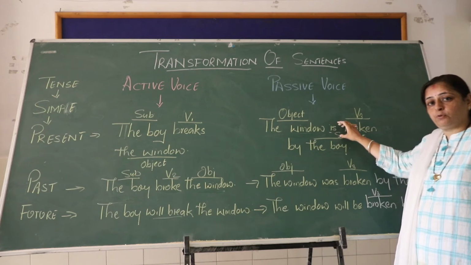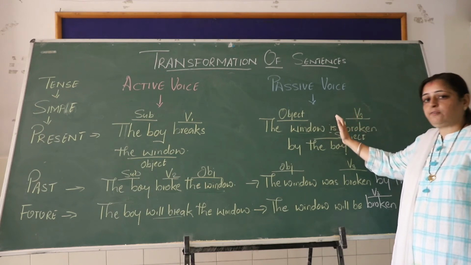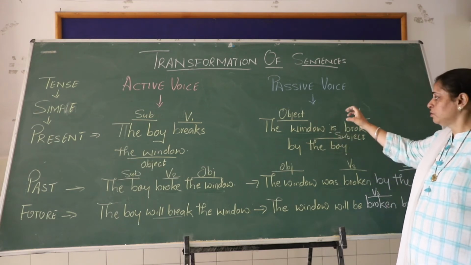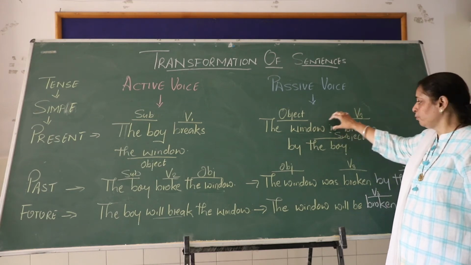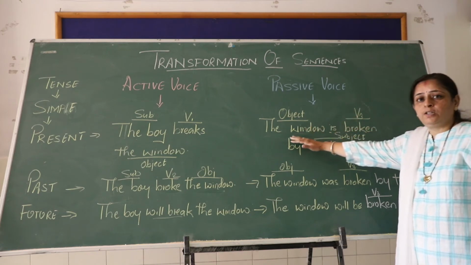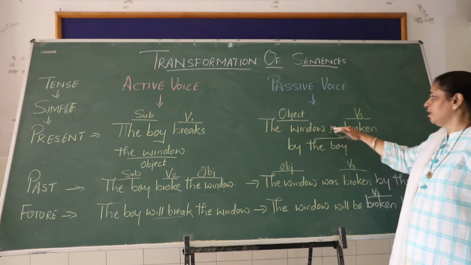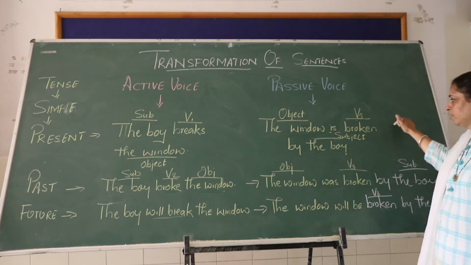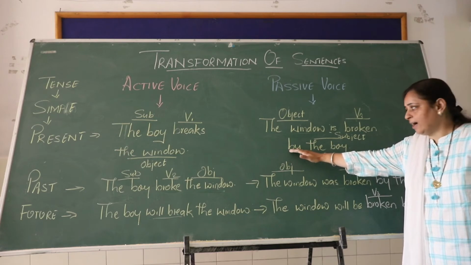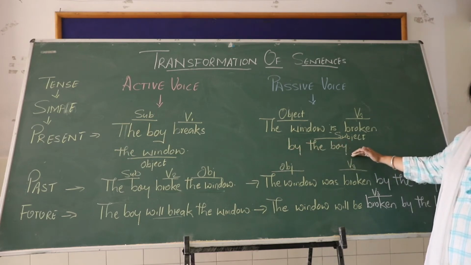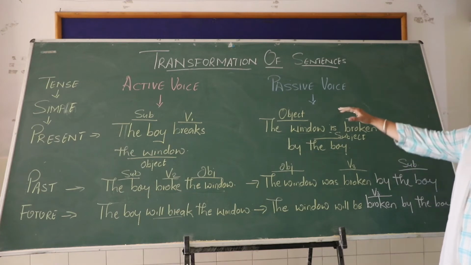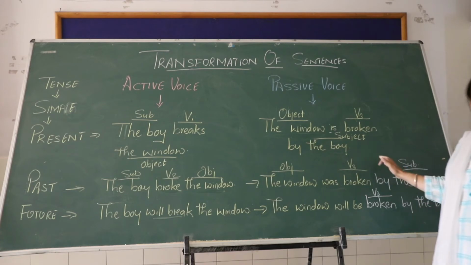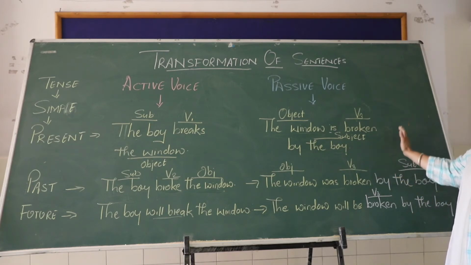It depends upon the nouns also. If it is in the singular form, you have to use is, and if it is in the plural form, you have to use are. So here the window object is in the singular form, so we have written is. So the window is, V3 form of the verb, broken. Then you have to use by, and then the subject comes at the last. So your sentence will be the window is broken by the boy. This is the passive voice of simple present tense.